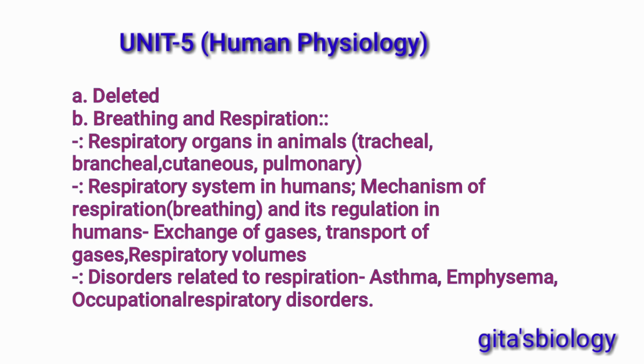Then the respiratory system in humans, mechanism of respiration, that is breathing, and its regulation in humans, then exchange of gases, transport of gases, then respiratory volumes, then some disorders related to respiration, that is asthma, emphysema, etc. Other disorders are included in this topic.